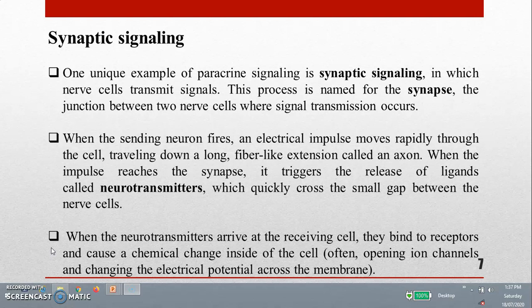When the sending neuron sends an electrical impulse, it moves rapidly through the cell, traveling down a long fiber-like extension called the axon. When the impulse reaches the synapse, it triggers the release of a ligand called a neurotransmitter, which quickly crosses the small gap between the nerve cells. When the neurotransmitter arrives at the receiving cell, it binds to the receptor and causes a chemical change inside the cell.